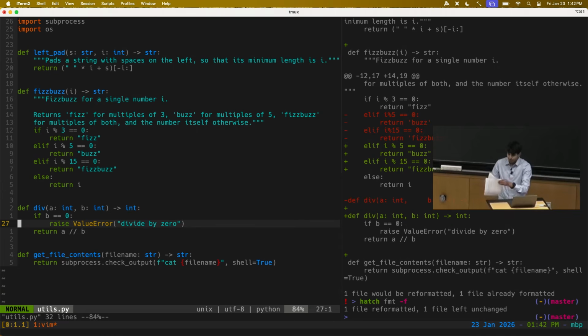So that's a brief introduction to code formatters. It's a pretty simple concept. I don't have too much more to say on it unless people have questions. But it's a really handy tool that I recommend you use in every single project of yours.